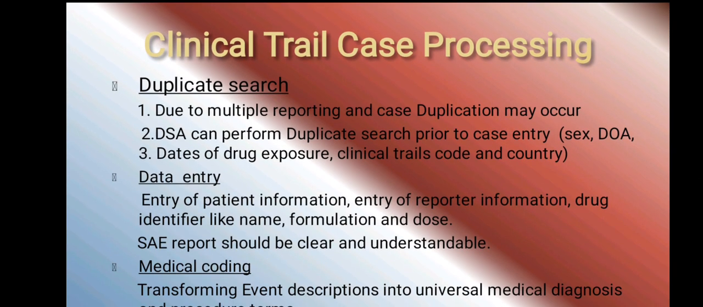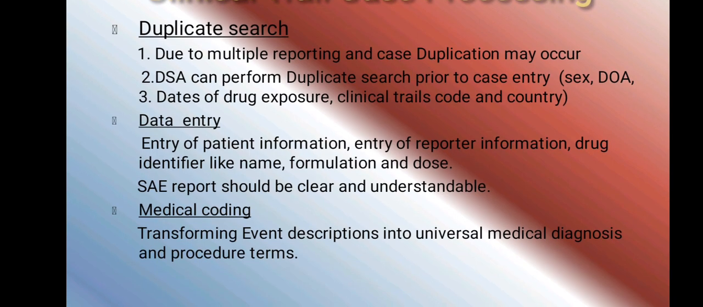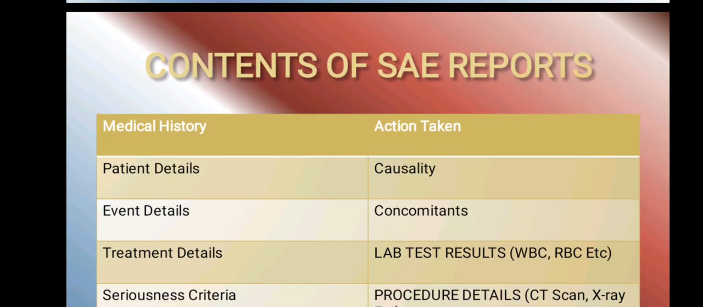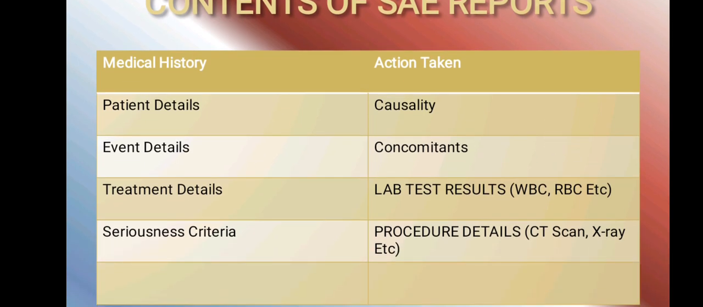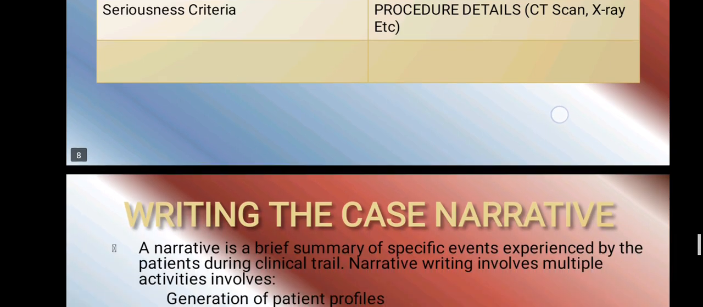And we discussed duplicate check. So if you see multiple reports, or dates of drug exposure. Data entry is the information about the patient, age, gender, formulation, dose, drug. So all this information will be entered. And what are the contents of SAE reports? That is causality, as I told you before, the relationship between the suspect product and adverse drug event. Patient details, event details, treatment details, seriousness criteria.